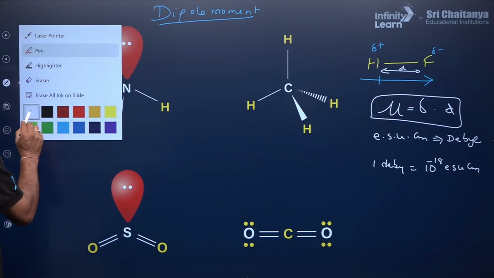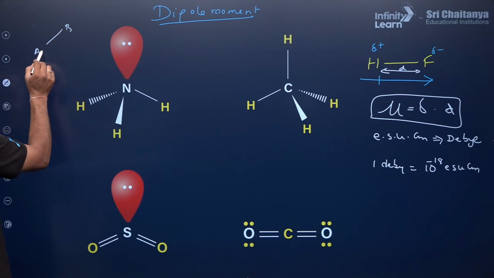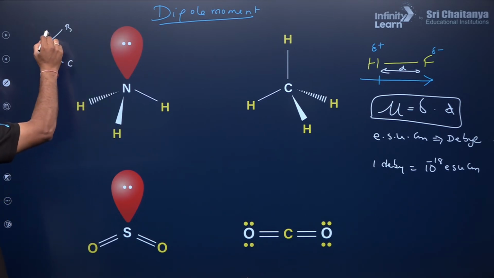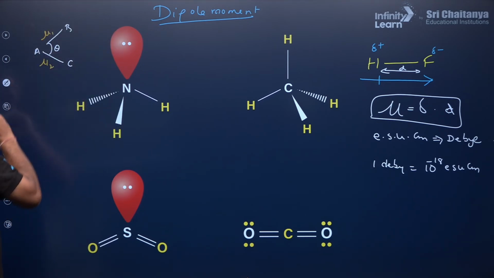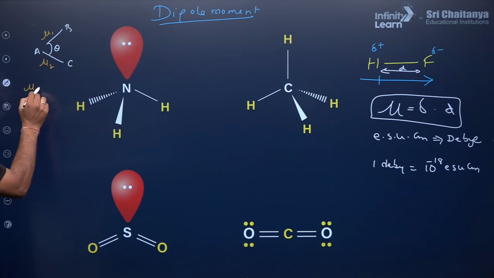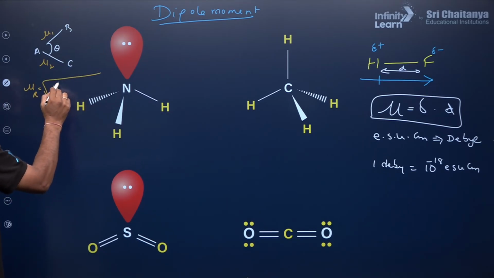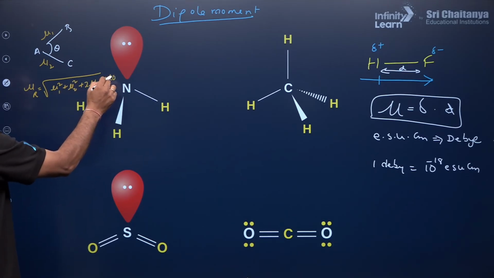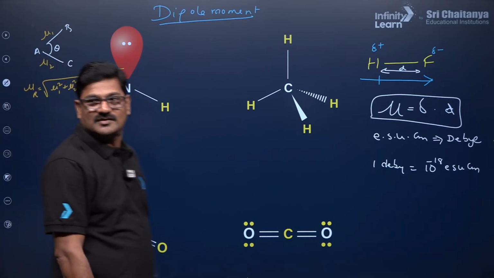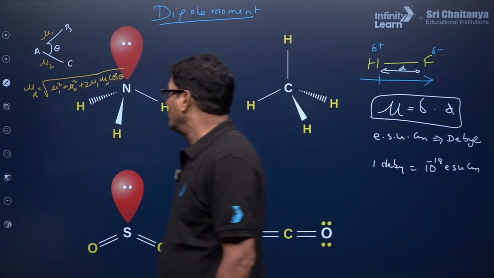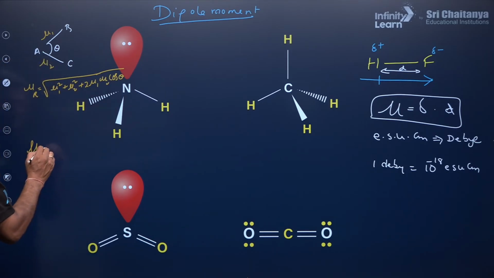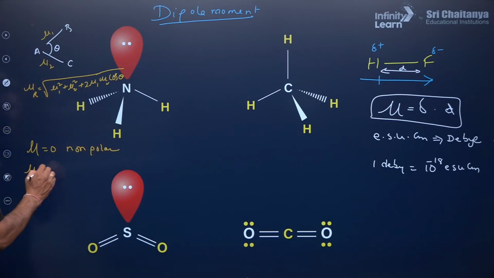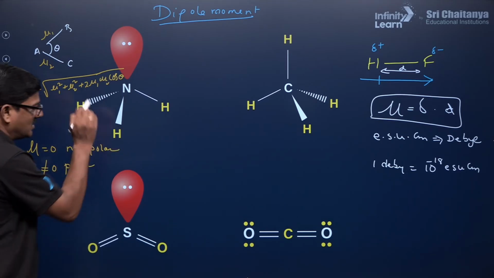When this vector quantity is taken like this, A and B, you are going to see theta over here, and you have a dipole moment in this way. Resultant dipole moment is going to be root over mu 1 square plus mu 2 square plus 2 mu 1 mu 2 cos theta. Okay, if the resultant dipole moment is 0, that is said to be a non-polar molecule. If the resultant dipole moment is not equal to 0, you can say it is a polar molecule.